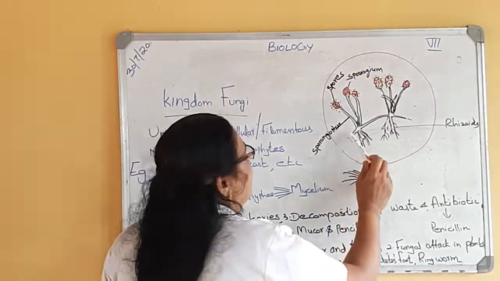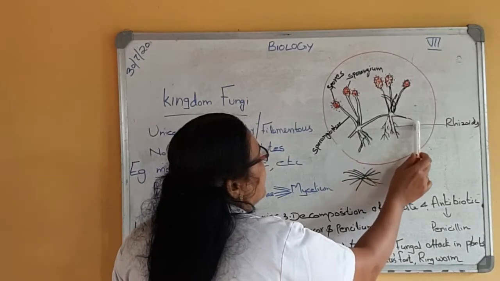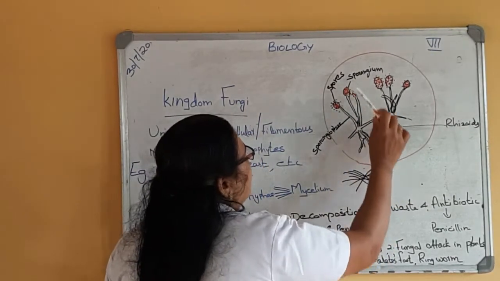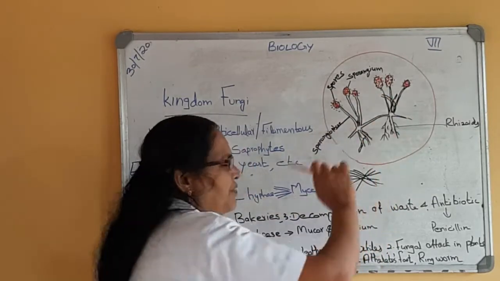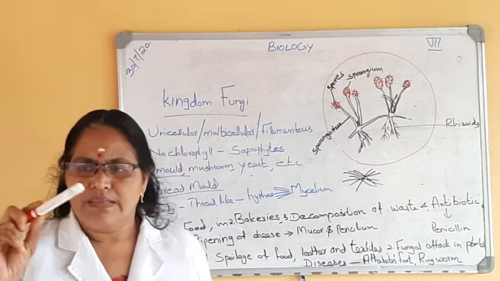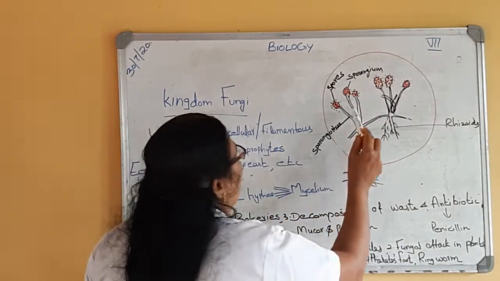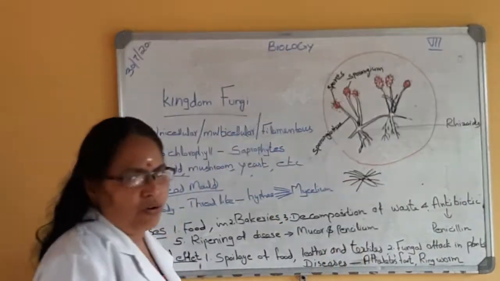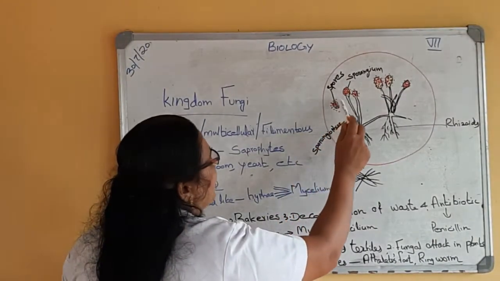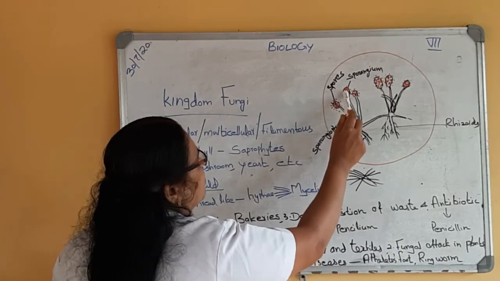Then the hypha is an elongated thread-like structure. From that arise some erect hyphae. Some hyphae are erected to the upper part. These erect hyphae are called sporangiophores. At the end of it, you can see some round structures.